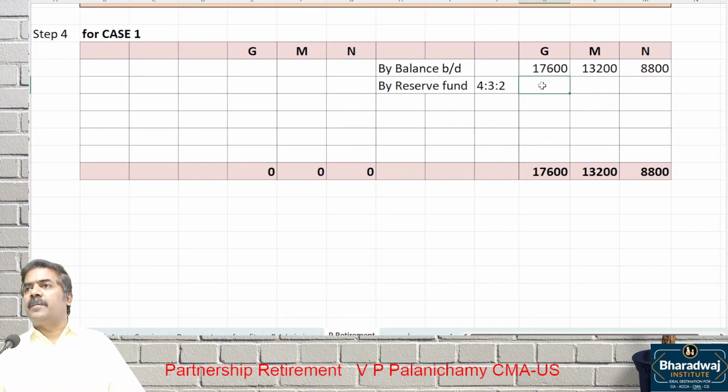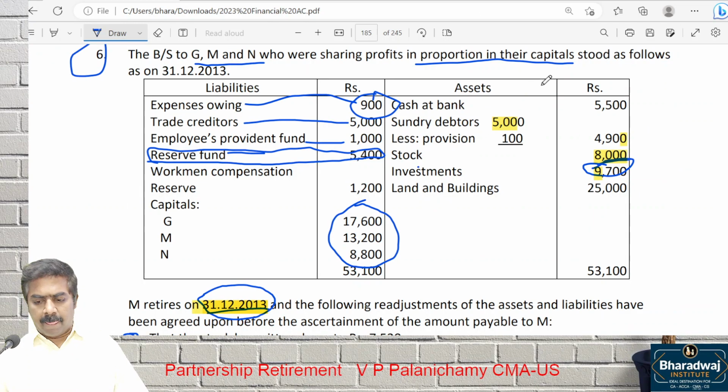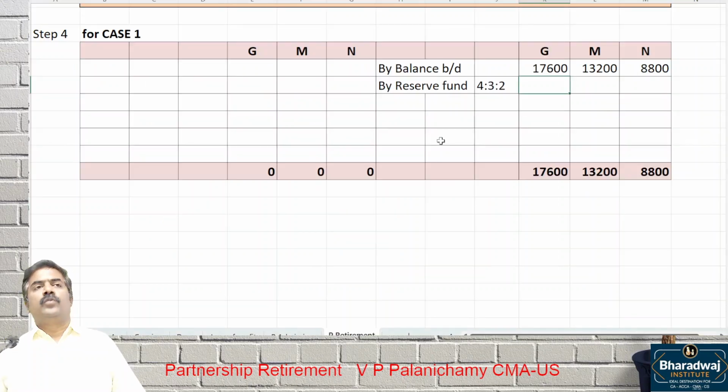4 by 9, 3 by 9, 2 by 9. Work it out. What comes? 2,400, 1,800, 1,200.